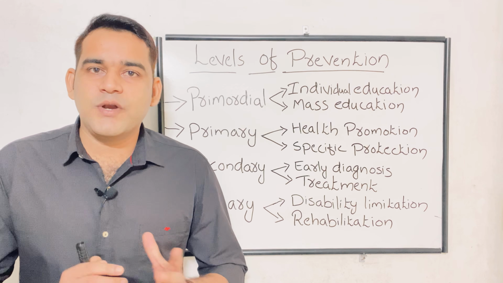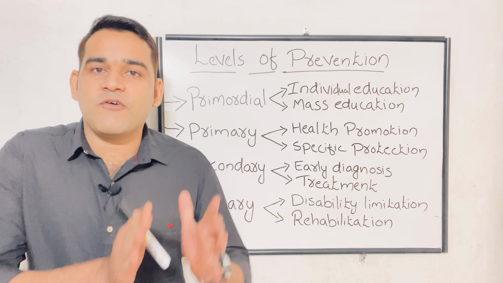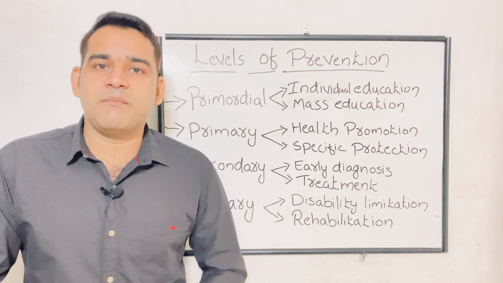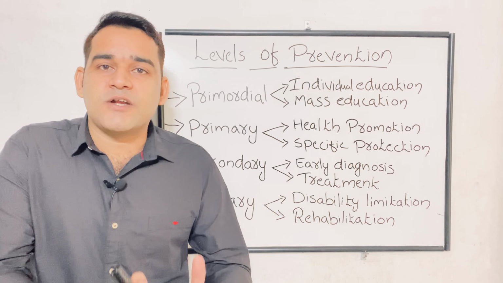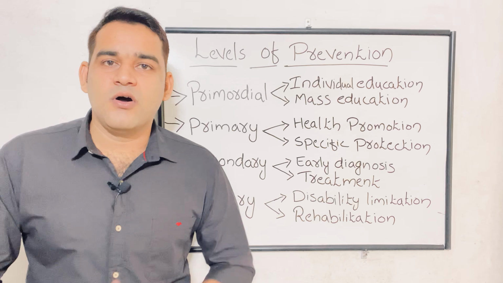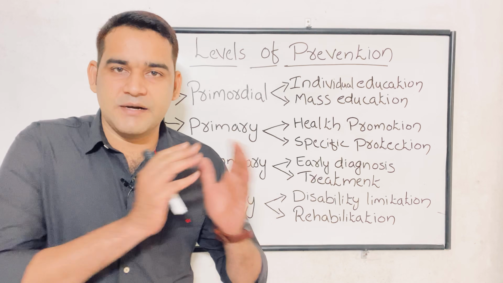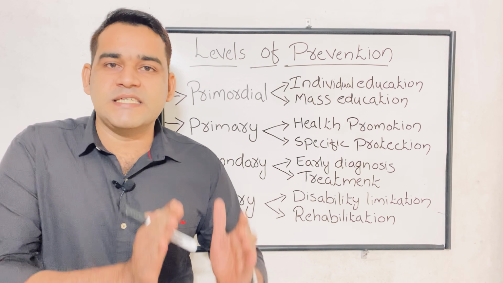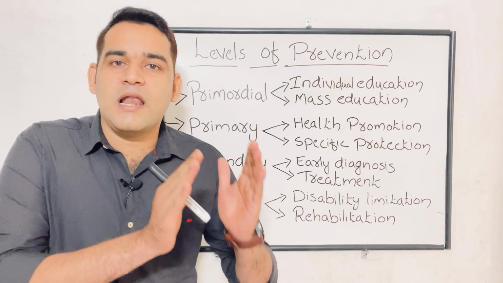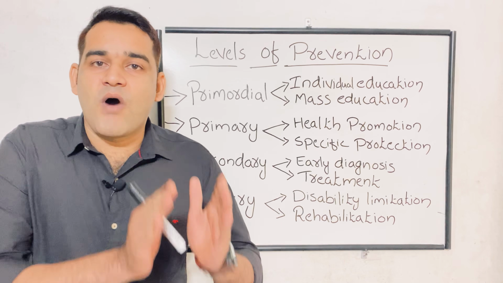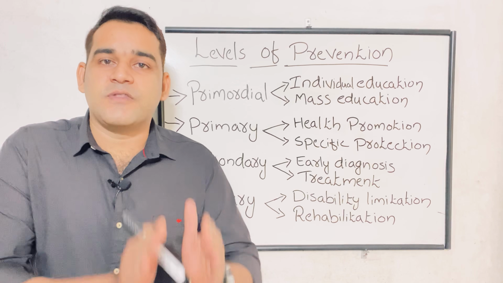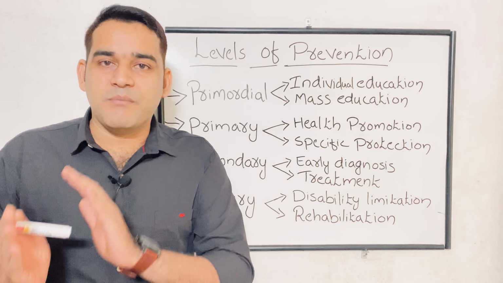Welcome to my channel. Today we are going to discuss levels of prevention. We know that the main aim of the community is prevention of the disease. Even though prevention is a single term, the prevention of disease is done in 4 levels. We can see one by one the different levels of the prevention of the disease in the community.